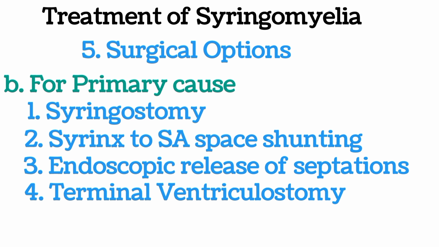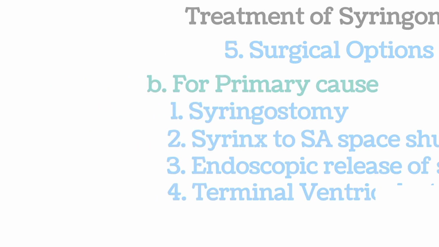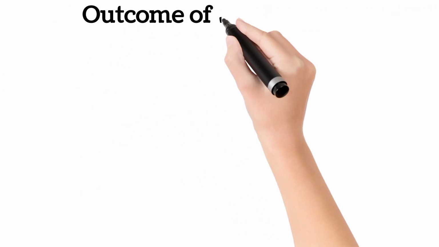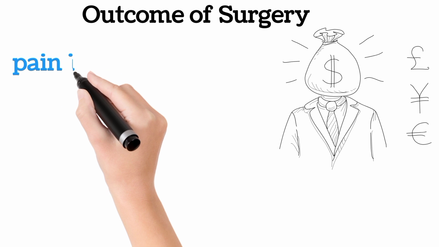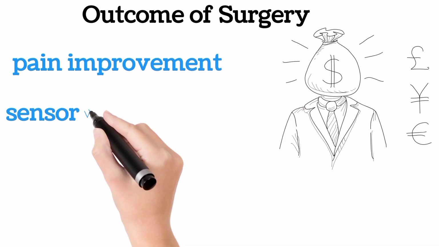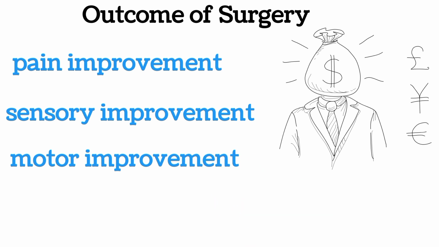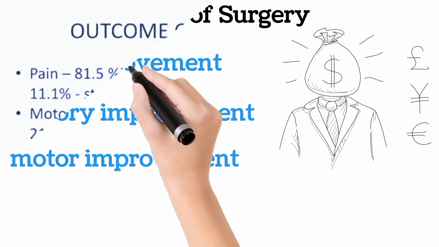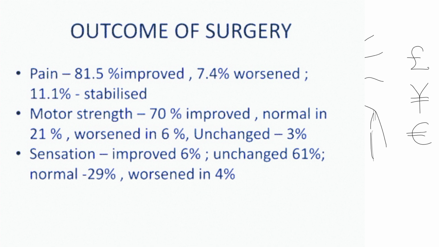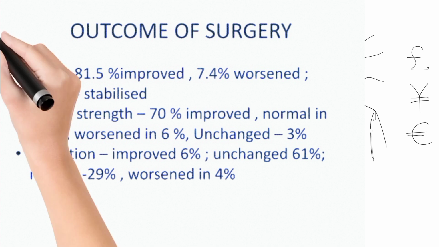Now we move towards the outcome of surgery because not all surgeries lead to complete cure of the patient or complete cure of the symptoms. The outcome of surgery is not 100% in each aspect. We will talk about aspects of pain, sensory sensation and motor improvement after surgery. Here are the numbers which show the percentage of success in different aspects of pain, sensory and motor improvement. There is a percentage of symptoms which can be improved after surgery.